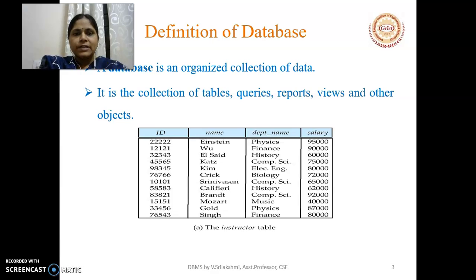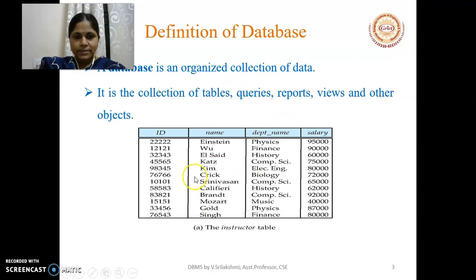First, I will be introducing what is the definition of database. A database is an organized collection of data. It is the collection of tables, queries, reports, views, and other objects. As seen in the diagram, here we can see there is an instructor table.